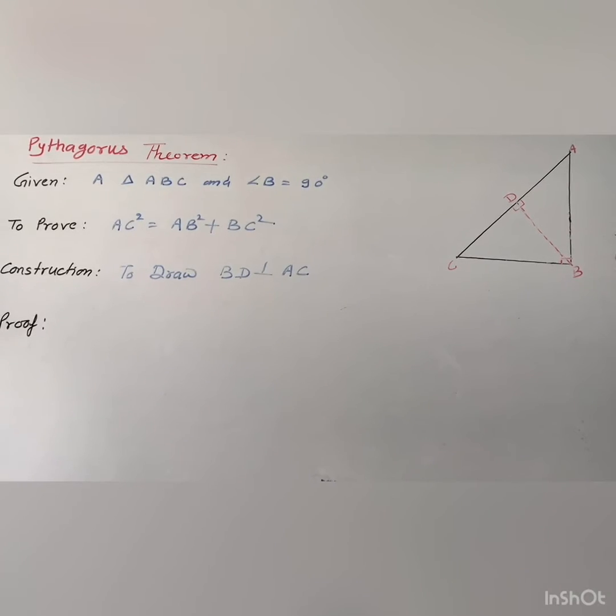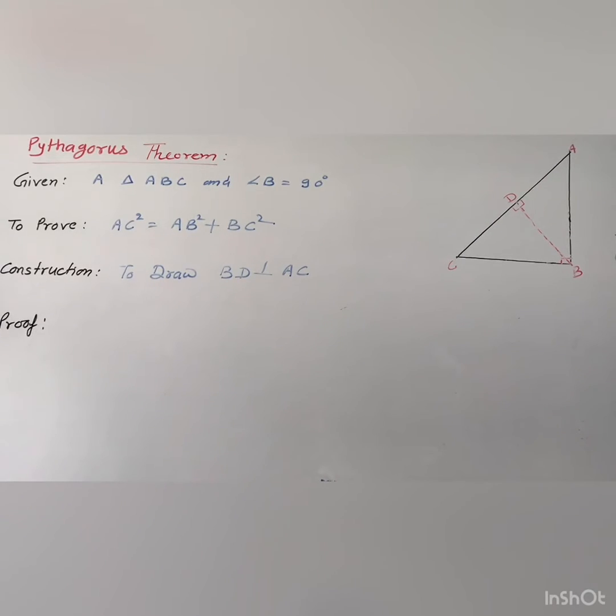According to the statement of Pythagoras theorem, in a right triangle, it means a right triangle ABC we will take as ABC is given. The square of hypotenuse is equal to the sum of the squares of the other two sides.